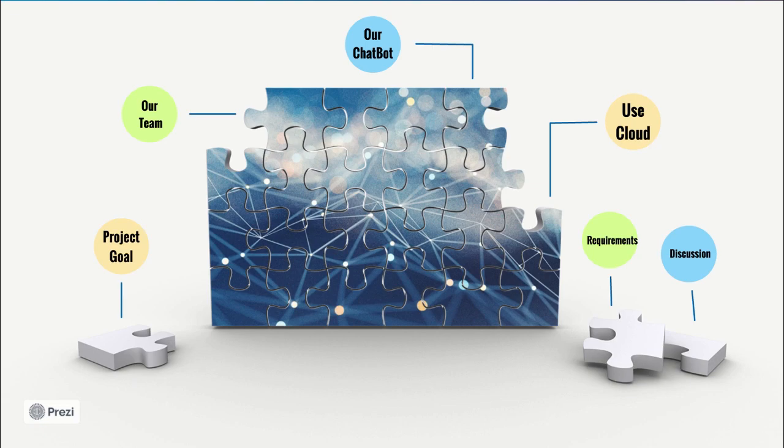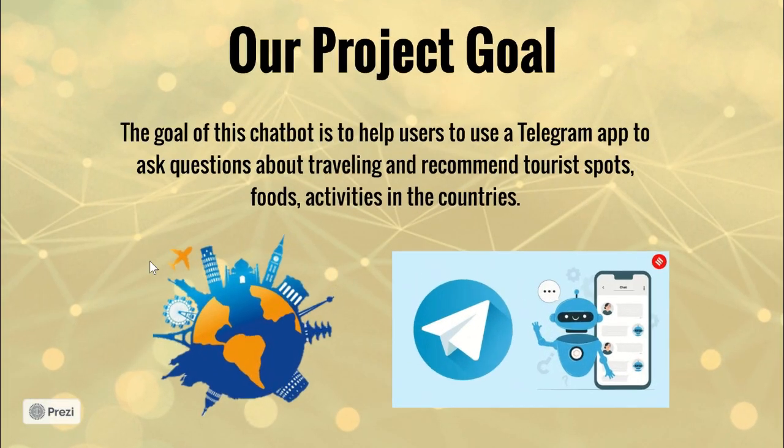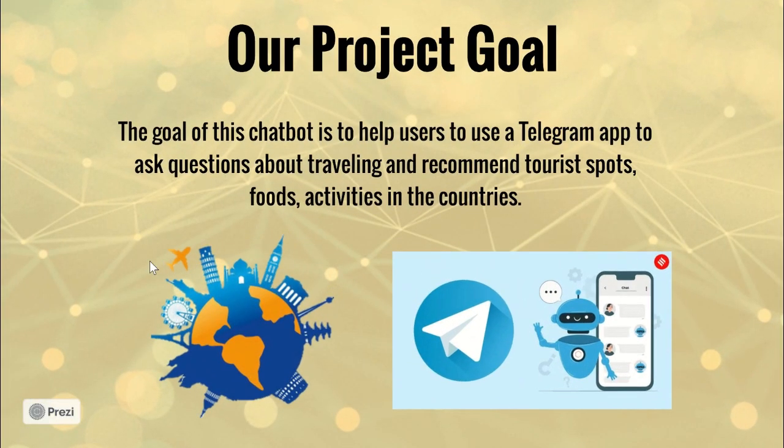Firstly, let me introduce our project goal. The goal of this chatbot is to help users to use our Telegram apps to ask questions about traveling, recommend tourist spots, foods, and activities in the country.